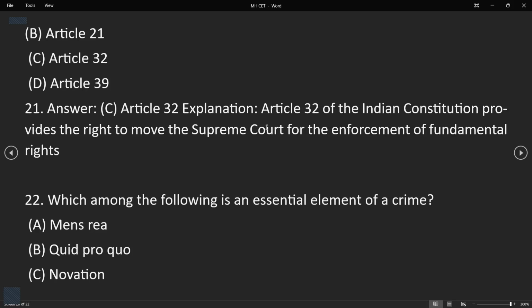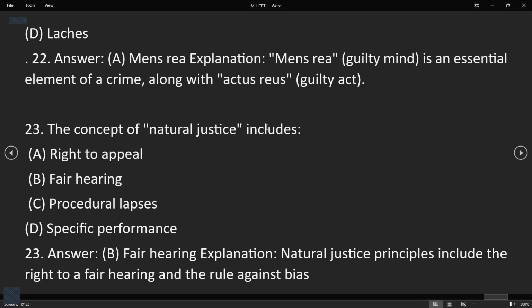Okay. Then the 22nd question: which among the following is an essential element of a crime? Mens rea, quid pro quo, novation, or laches? Answer is mens rea. Explanation: mens rea, guilty mind, is an essential element of a crime along with actus reus, or guilty act. Supposedly, an act is done and a robbery is done.